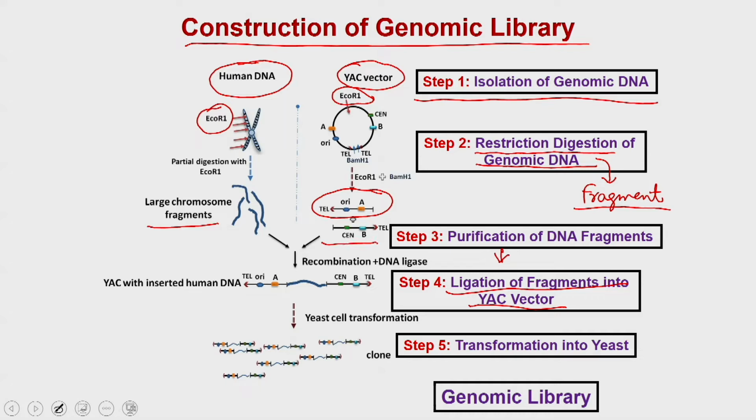All these fragments are going to get inserted into the vector, and then you will do the transformation.